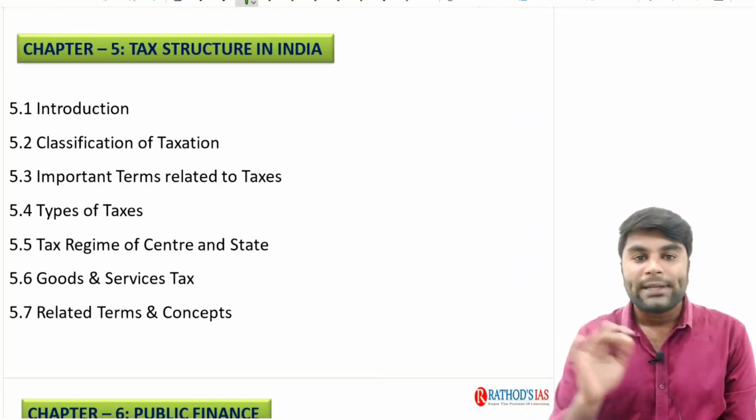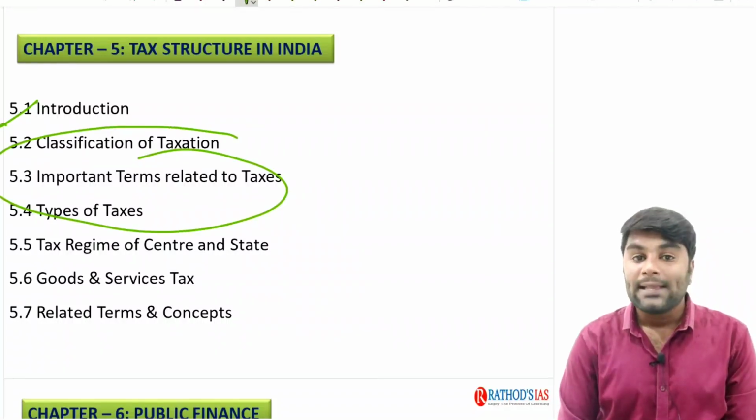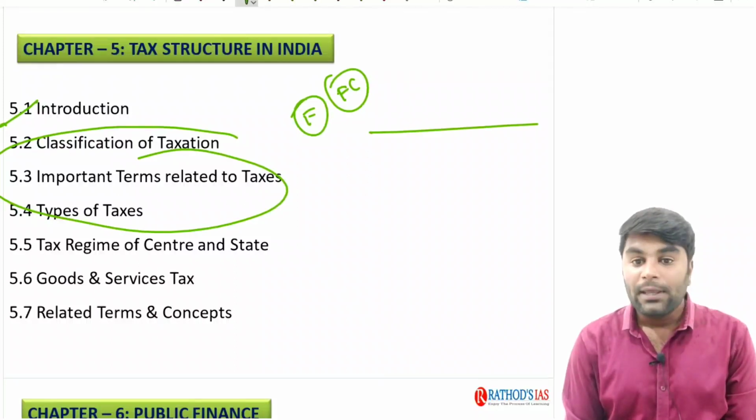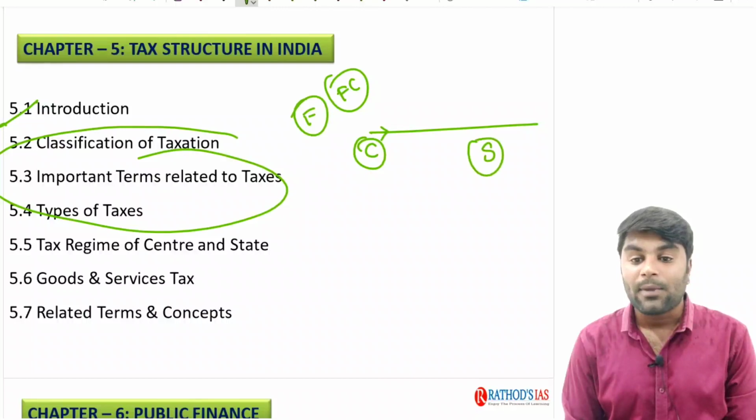When it comes to the tax structure in India, we are clearly going to discuss the tax regime, right? You might already know, with a preoccupied idea, that we do have a finance commission, right? The Constitution of India in the Seventh Schedule has clearly demarcated the areas upon which both the central government and state governments can impose tax.